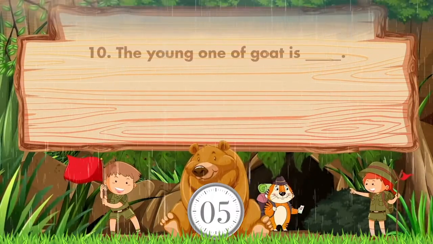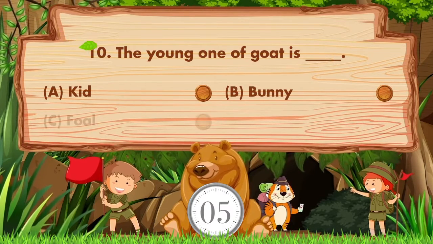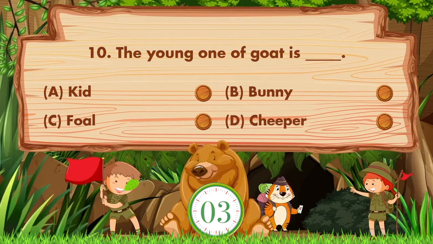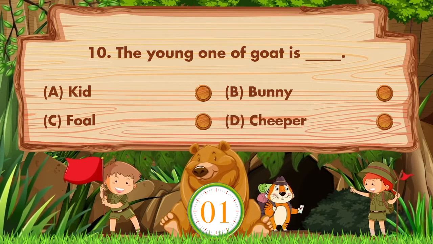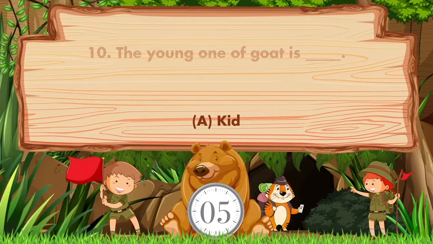The young one of goat is blank. Option is A. Kid, B. Bunny, C. Foal, D. Cheaper. Answer is option A. Kid.